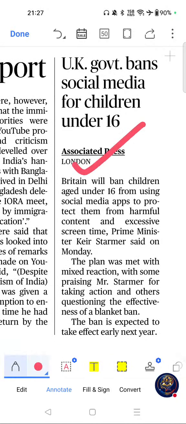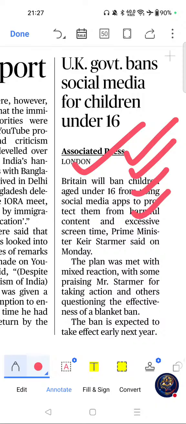UK government bans social media for children under 16. If you see the importance of this article, digital governance is an emerging UPSC topic, and this is relevant to child protection and cyber regulation, and this is useful for essays and ethics paper. Questions have appeared on digital governance, child rights, internet regulation.